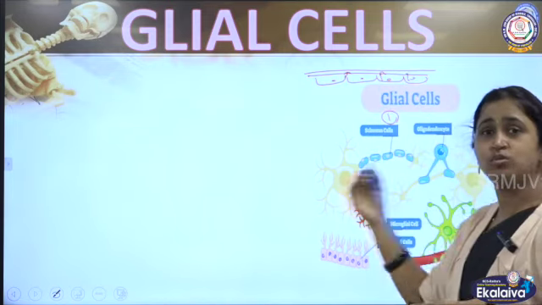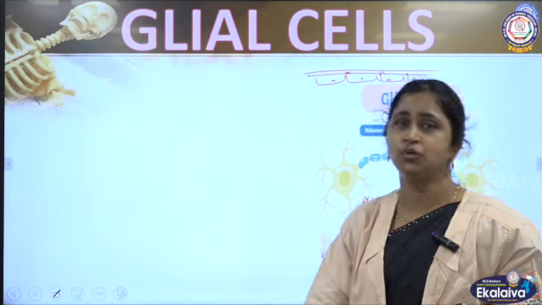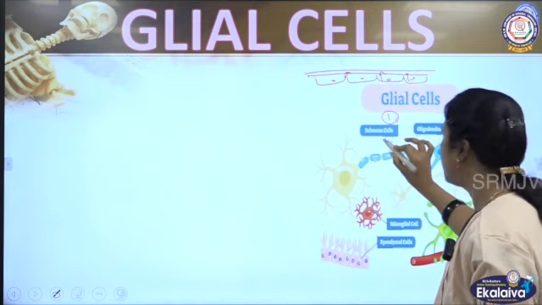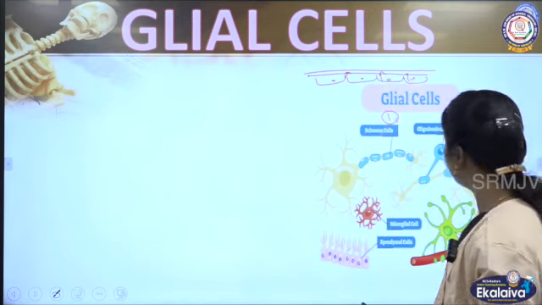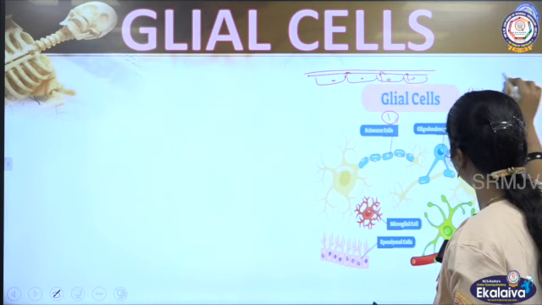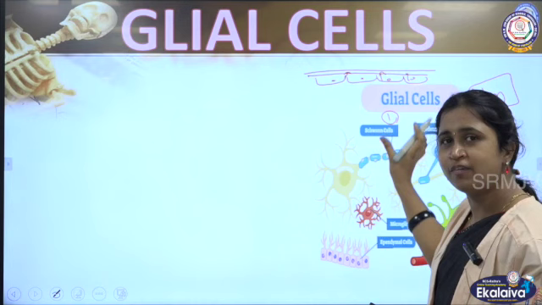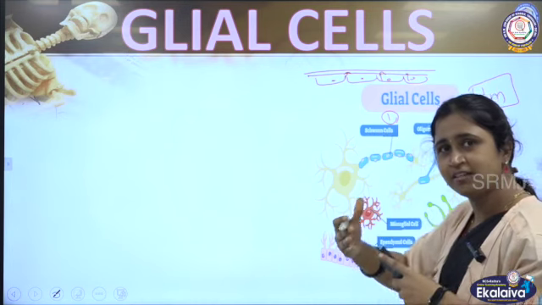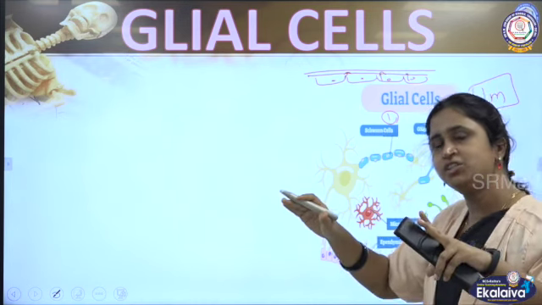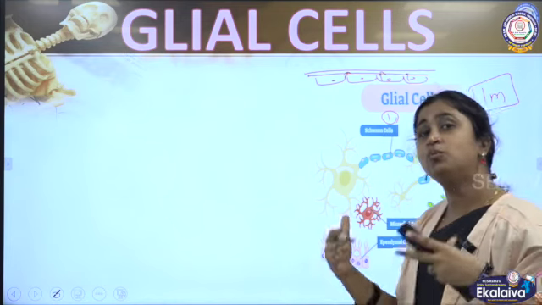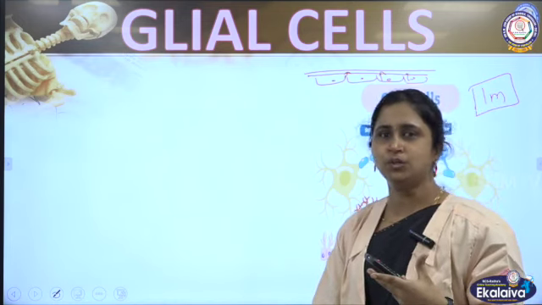That is why most of the neurons are myelinated neurons. I'll repeat again. There is a cell called Schwann cell. It's a very important one-mark question. So listen: from the Schwann cells there is a secretion, and that makes the myelin sheath for the neuron. That is why most of the neurons are myelinated neurons.